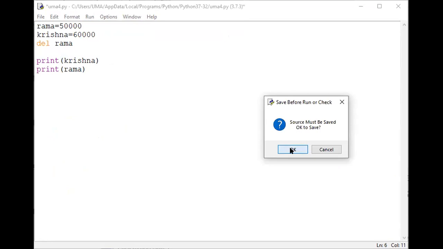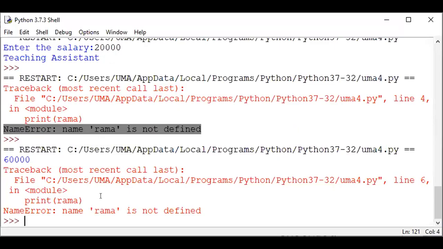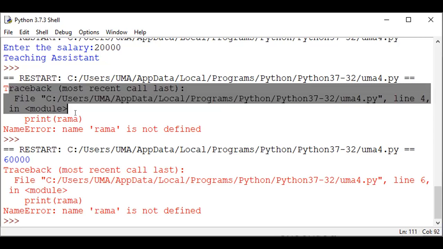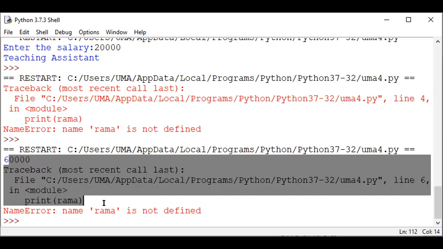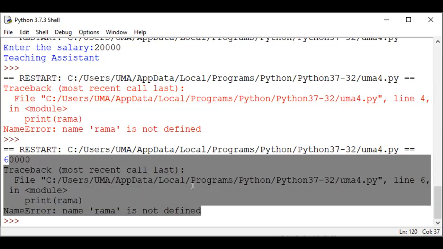First it prints 60,000, the corresponding value for Krishna, and then when it comes to Rama, it gives the name error, Rama not defined. But here it prints the Krishna value when you print Krishna first.